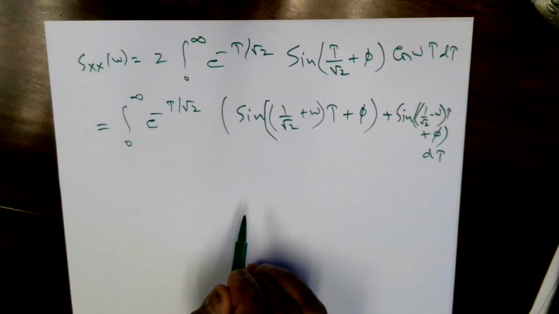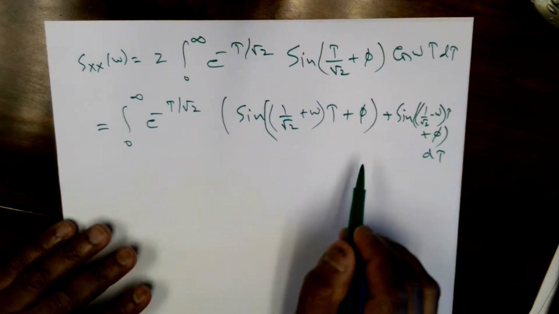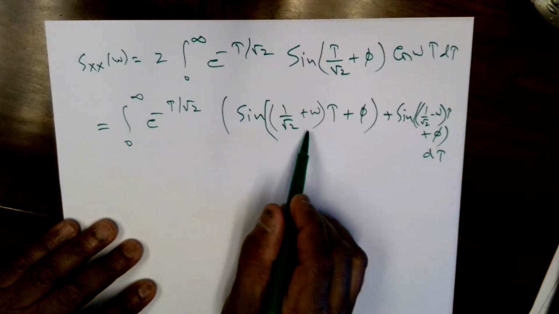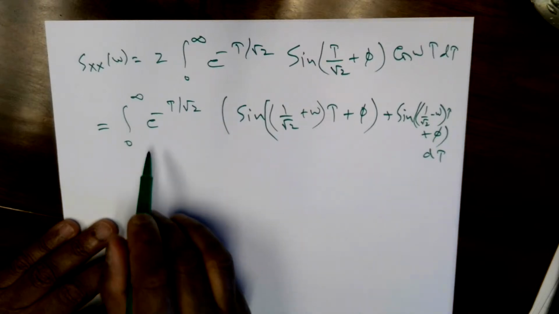So this integral needs to be evaluated. To do this, simply think of sine as the imaginary part of an exponent. So we can combine this.